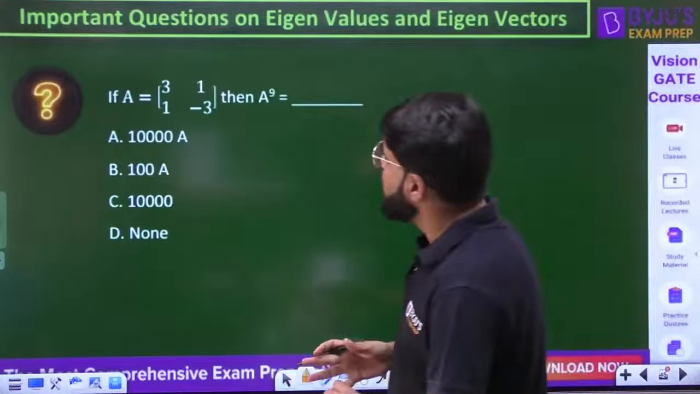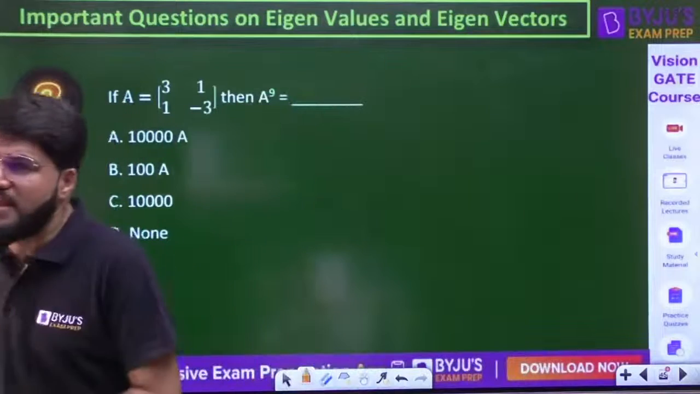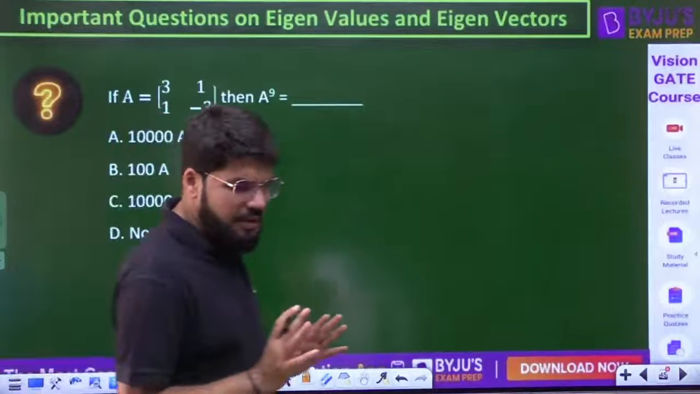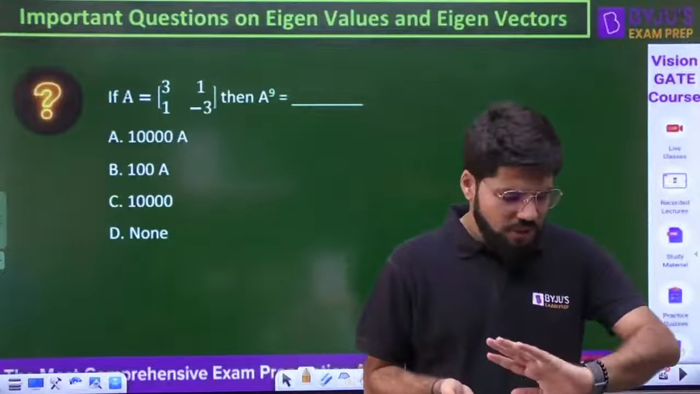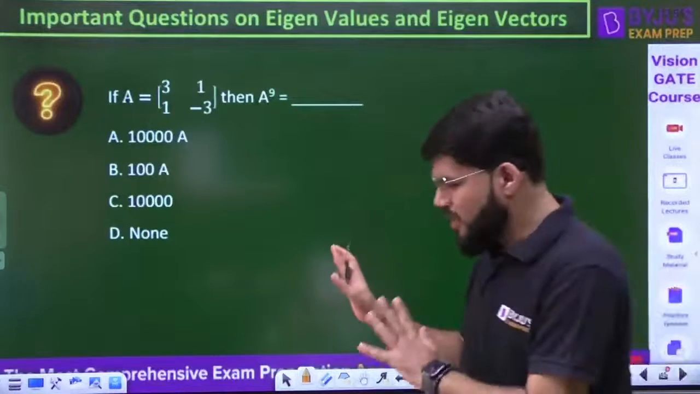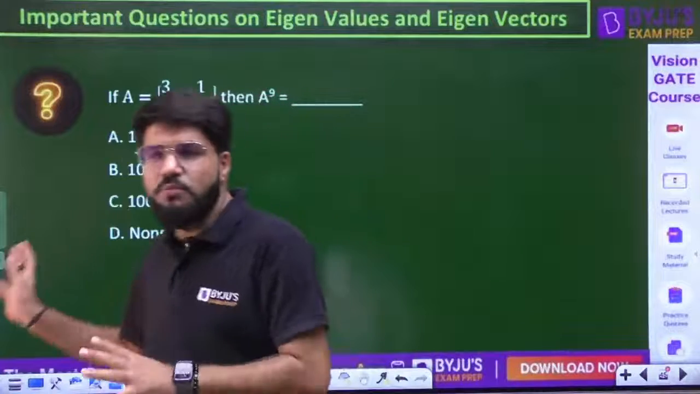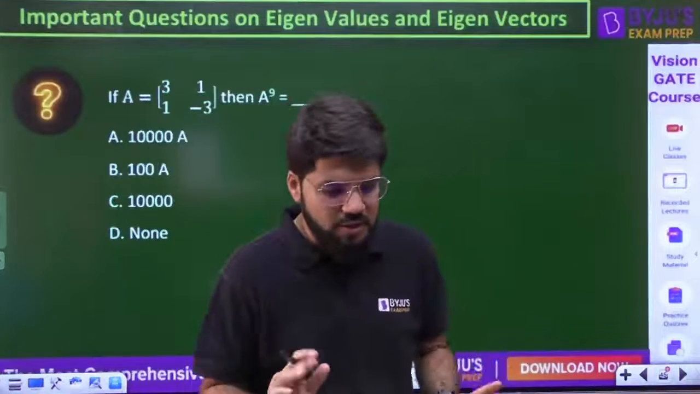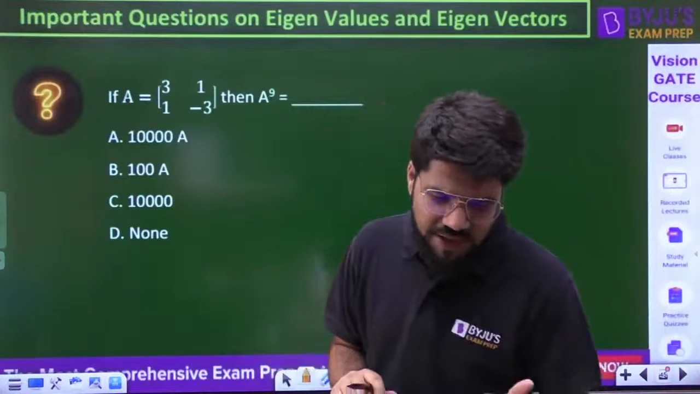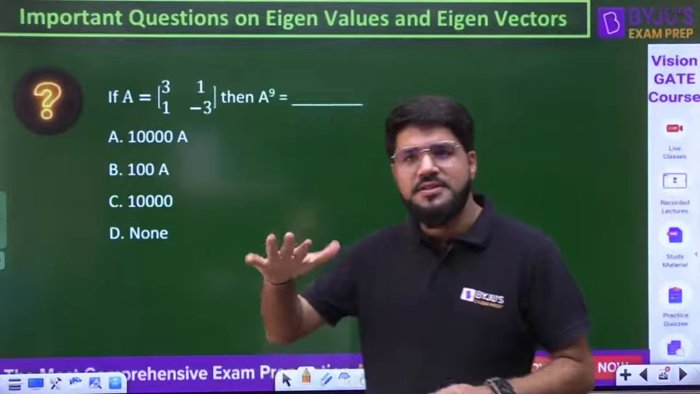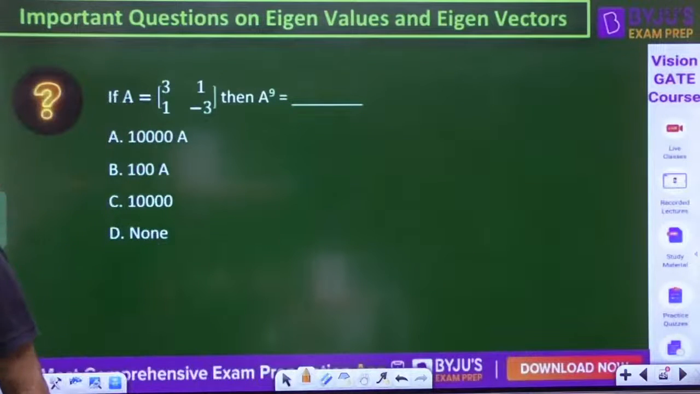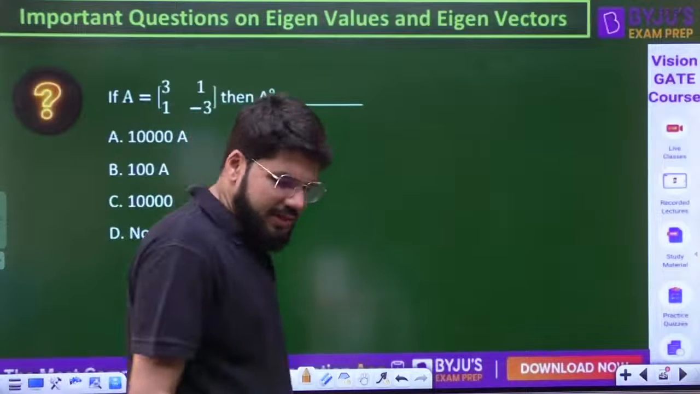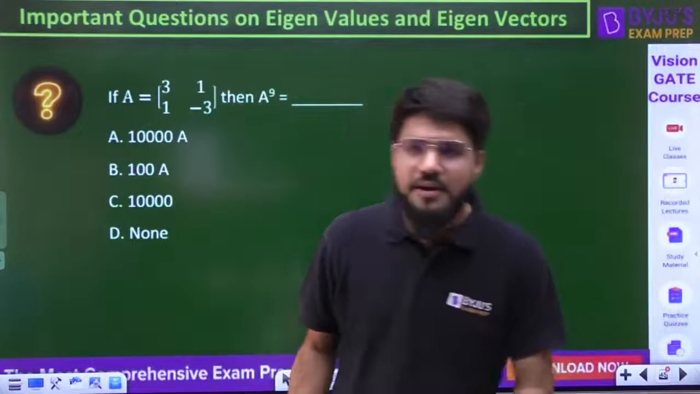If A is equal to 3, 1, 1, minus 3, what is A power n? What should I apply to solve this question? Can you tell me? Time is also approaching 1 p.m., but almost whatever I wanted to cover is covered. Just one more case is there, so let's cover that too. Let's not leave anything, because even at the end of 2 hours, I'm finding that attendance is now disturbed. Students get tired much more easily than I do.